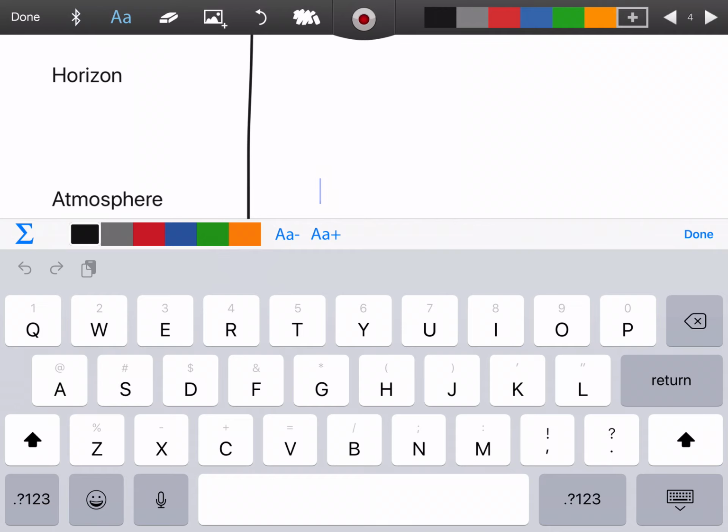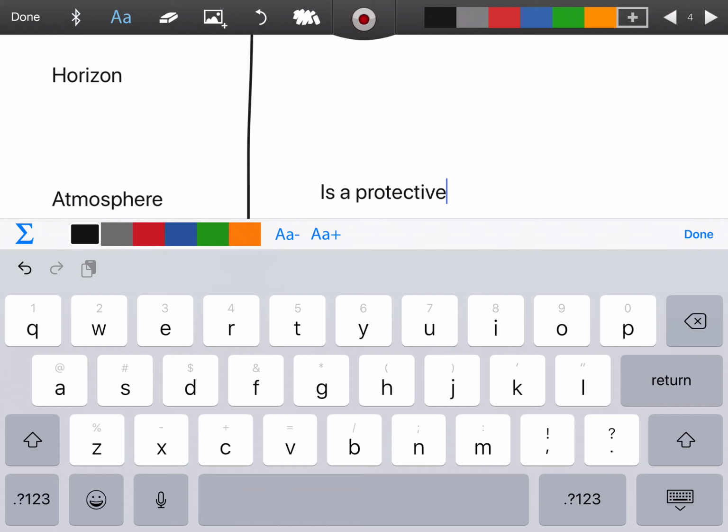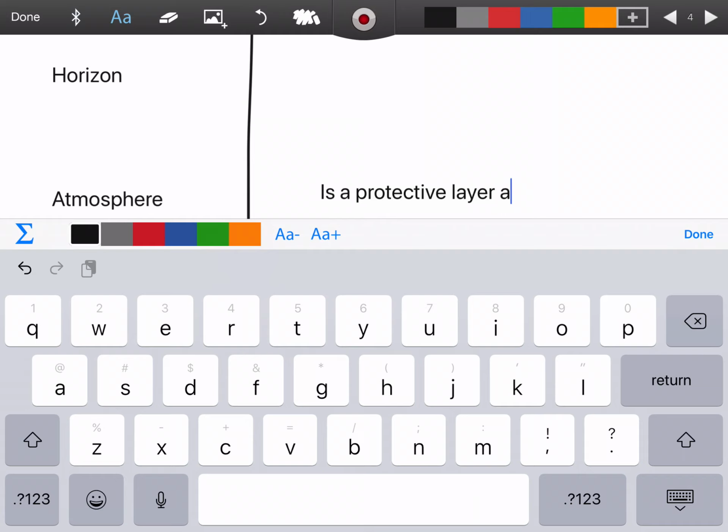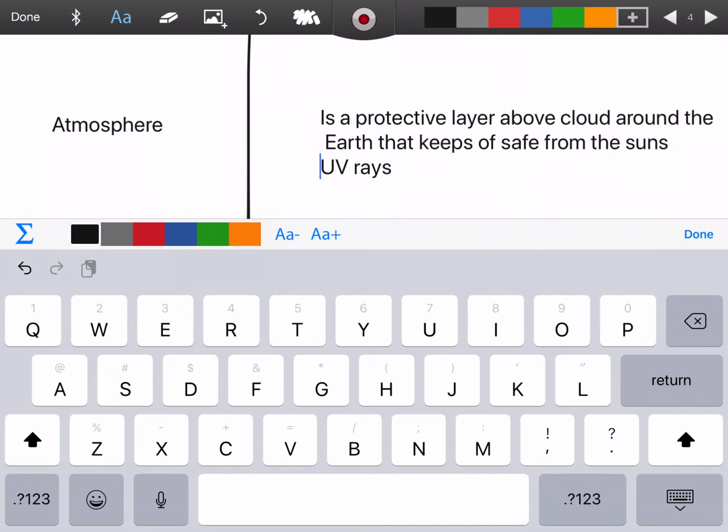Atmosphere is a protective layer above the clouds around the earth that keeps us safe from the sun's UV rays. Now, I had to actually tell y'all that one because that one's kind of hard.